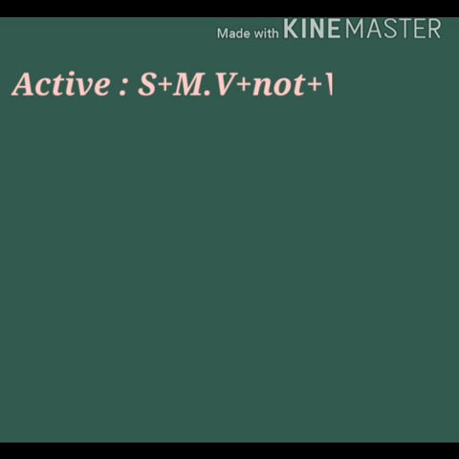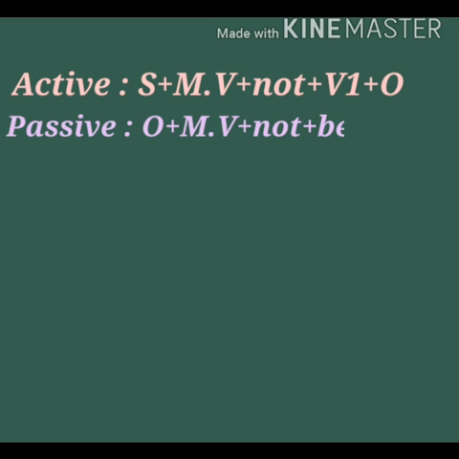Next type is negative sentence. Let us see its formation for active voice. The formation is subject plus modal verb plus not plus first form of the verb plus object, whereas on the passive side the formation is replaced by object plus modal verb plus not plus be plus third form of the verb plus subject.